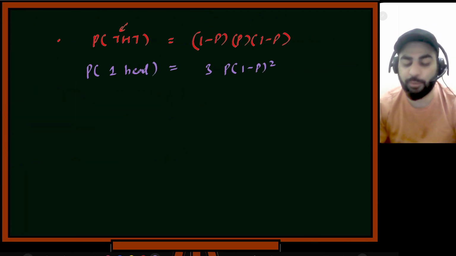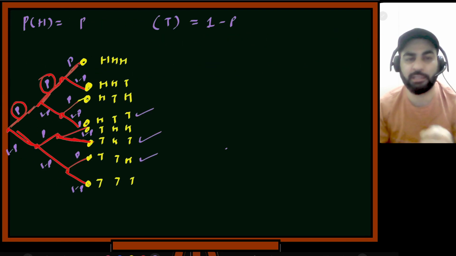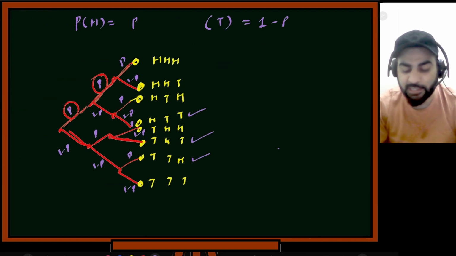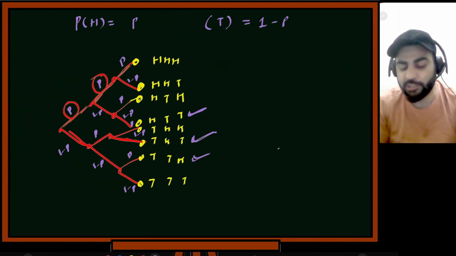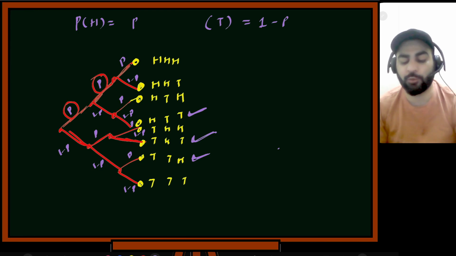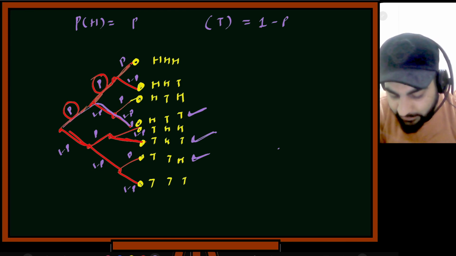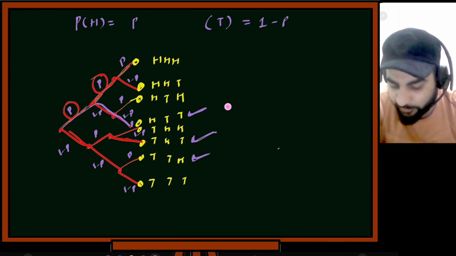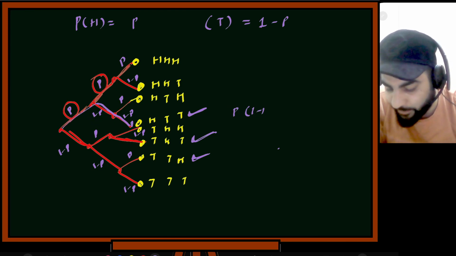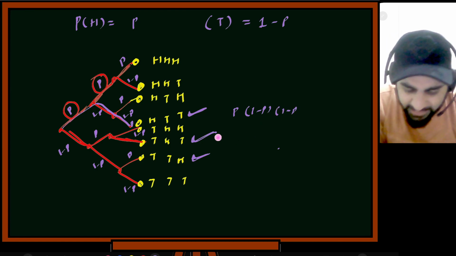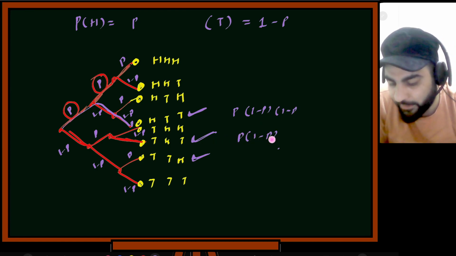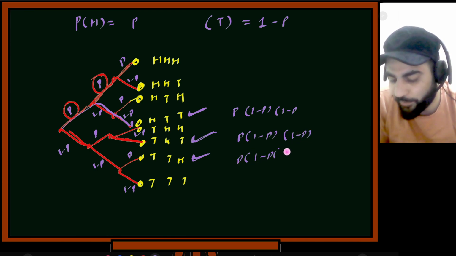So what I am saying is the probability there is one head. So in the three tosses there is one head. I said that this, this, and this are the three situations where we'll see one head. So how to get this? Either we go from this path, this, and this. This is P, 1 minus P, and P. So this over here is P, 1 minus P, and 1 minus P. Again same for this also, P, 1 minus P, into 1 minus P. Similarly P, 1 minus P, into 1 minus P. So this is 3 times.